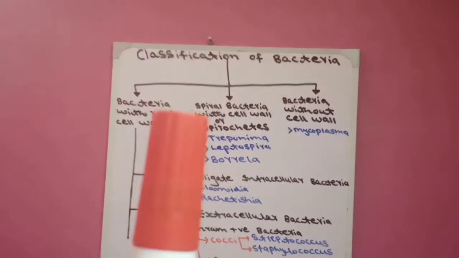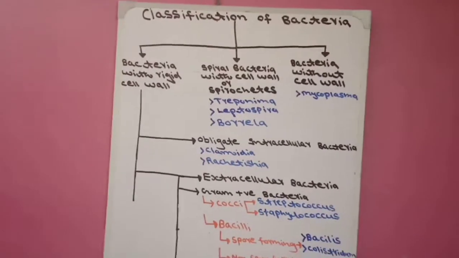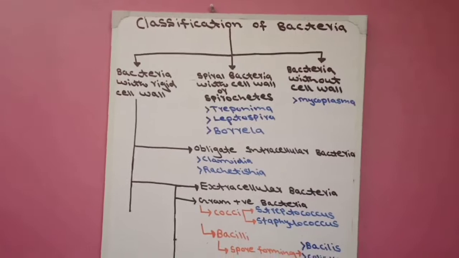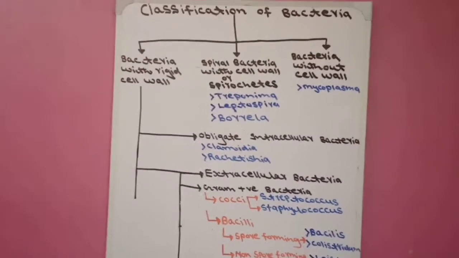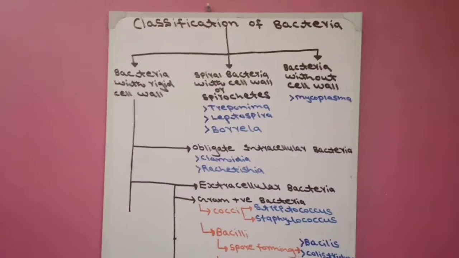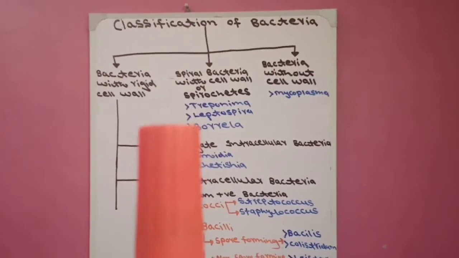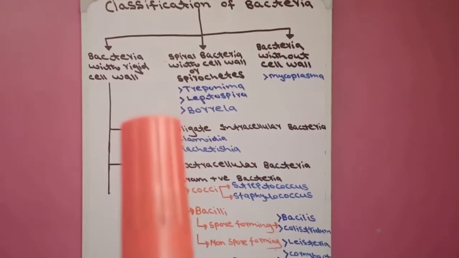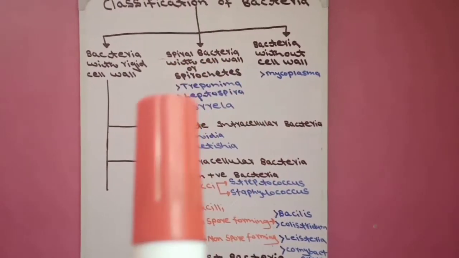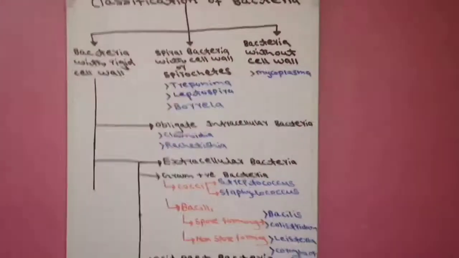The second group is spiral bacteria with cell wall, or spirochetes. This group of bacteria are spiral in shape, meaning spring shape, and they have a cell wall, but the cell wall is not rigid. In this group come number one, Treponema, number two, Leptospira, and number three, Borrelia. These three bacteria come in the spirochete group.